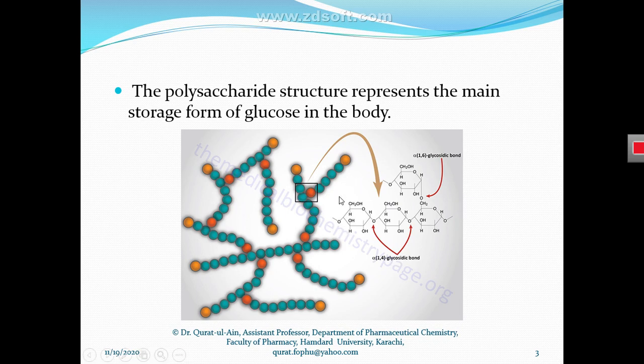They make branches by the alpha 1,6 glycosidic bond. So when these polysaccharide molecules make multiple branches, they form a collection of polysaccharide